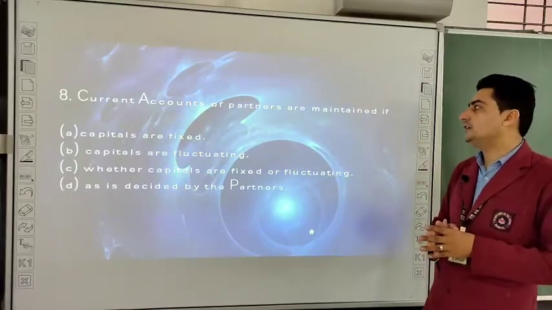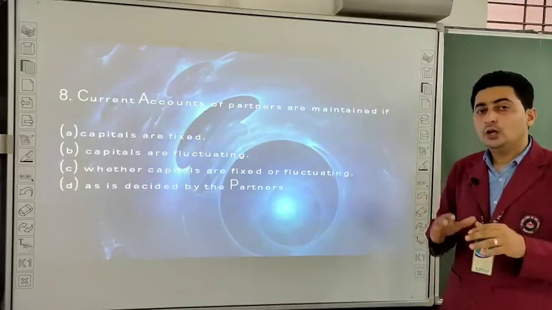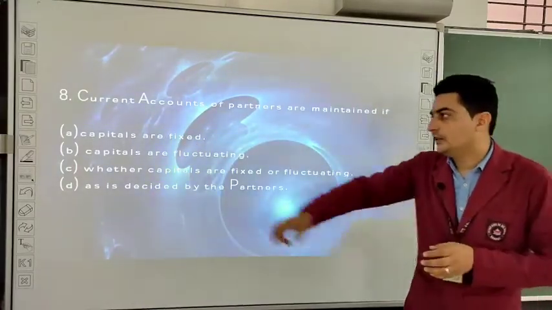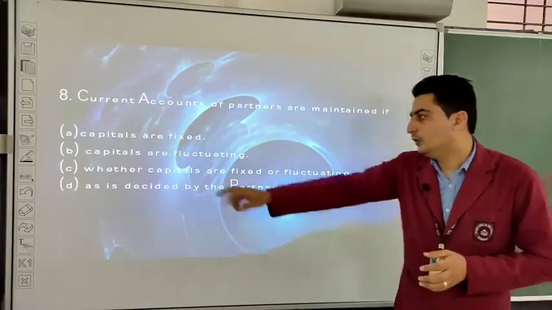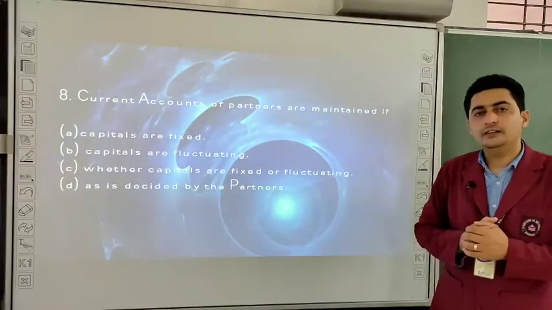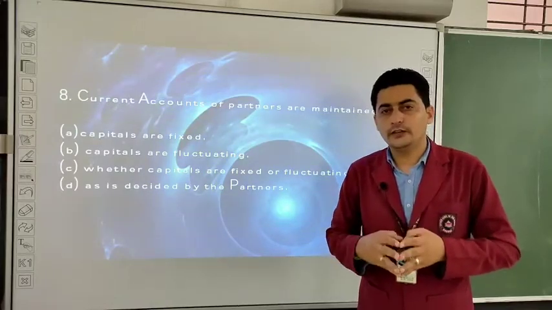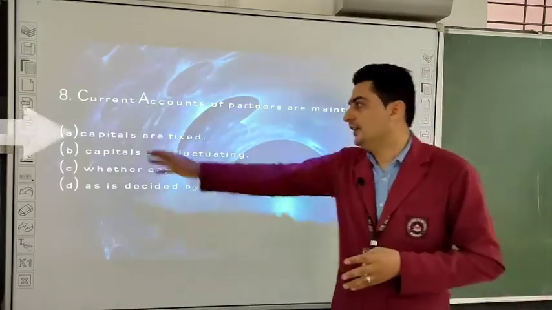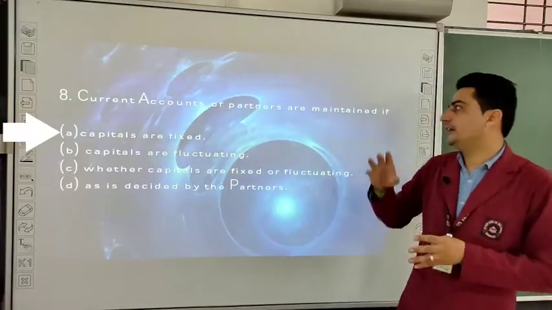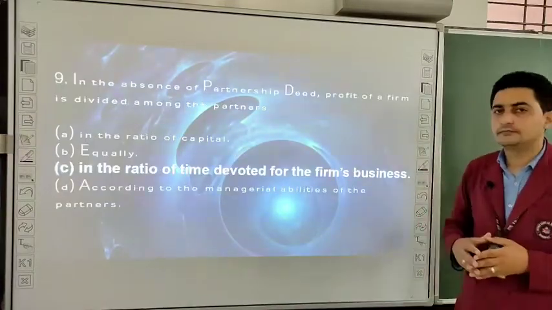Current accounts of partners are maintained if: when capital are fixed, when capital are fluctuating, whether capital are fixed or fluctuating as decided by the partners. So what will be the correct answer? Very good, most of you are correct students. The correct answer is when capital are fixed. So we maintain current account only when the capital are fixed. Let us go for the next.